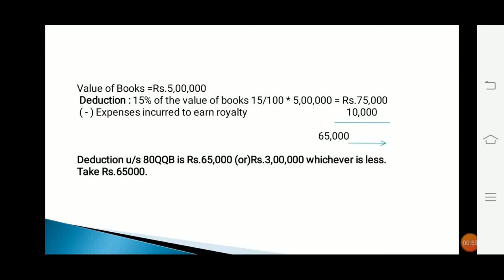Apply 15% on rupees 5 lakhs. The amount is rupees 75,000. From this 75,000 deduct expenses incurred to earn royalty, that is 10,000. So balance 65,000. Deduction under section 80QQB is rupees 65,000 or rupees 3 lakhs, whichever is less. So we are going to claim rupees 65,000 as deduction because it is a lesser amount.